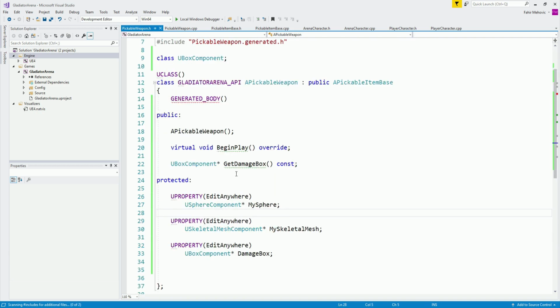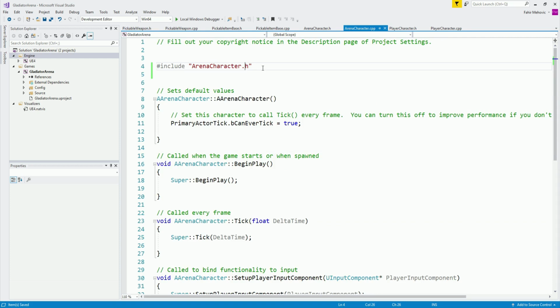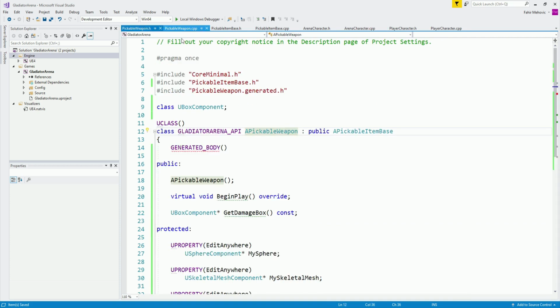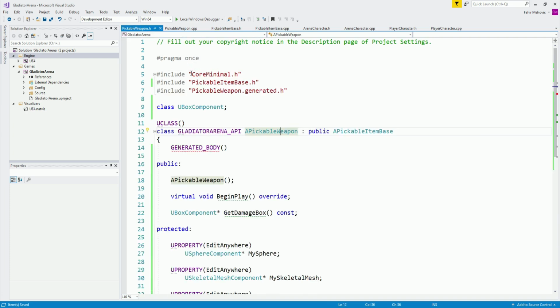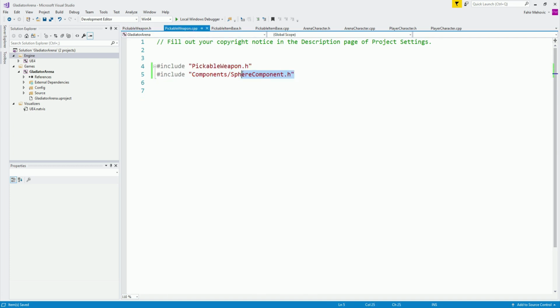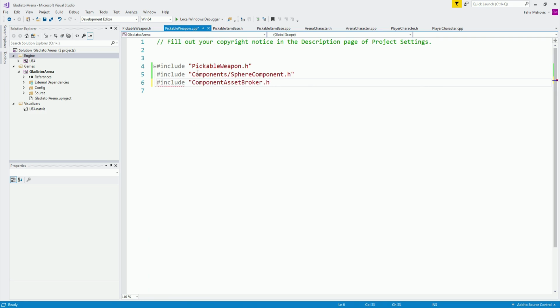But the difference is if we import the .h file, for example, if we include pickable weapon.h over here, it is not going to include this, because we are importing the .h file, which means it will not include what we have over here. So moving forward, we need another include before we continue. It's also going to be from components. Why is it giving me this?